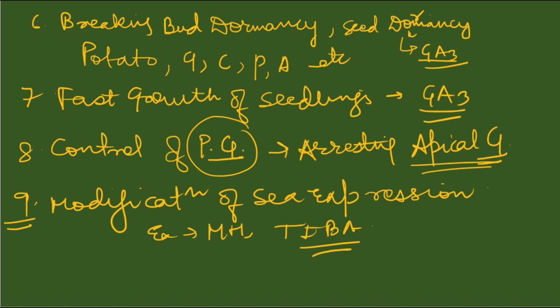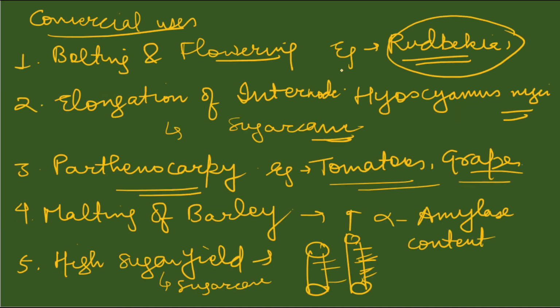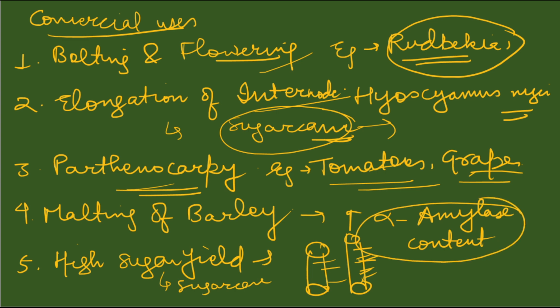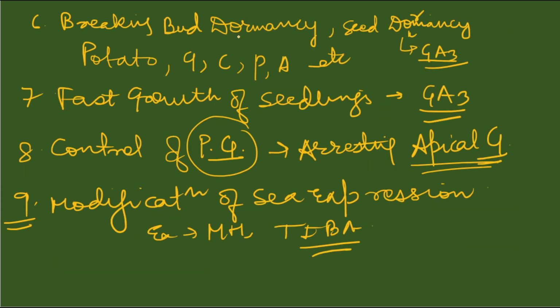So these are some of the commercial applications of gibberellins, that is in bolting and flowering, elongation of internode, sugarcane. It also enhances sugar yield, parthenocarpy in tomatoes and grapes. It is very helpful in malting of barley, enhancing malting by increasing the content of alpha amylase. It helps in breaking bud dormancy and seed dormancy in different crops such as potato, grapes, cherries, etc. using gibberellic acid 3.